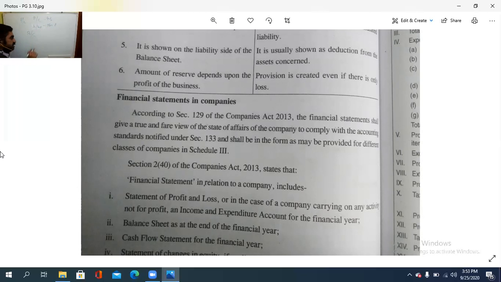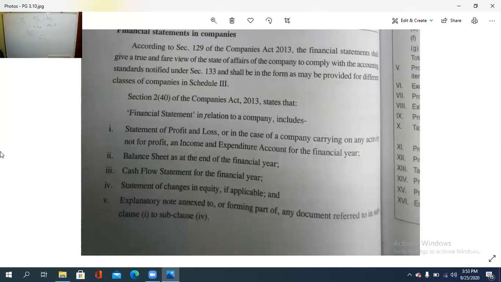ഇനി balance sheet, പിന്നെയോ cash flow statement, then statement of changes in equity if applicable. Equity means the share നകത്ത് എന്തൊക്കെ ചേഞ്ച് വരുന്നുണ്ട്, പിന്നെയോ explanatory notes annexed to or forming part of any document referred to in subclause 1 to subclause 4. So these are the items that are to be complied with in the financial statement.